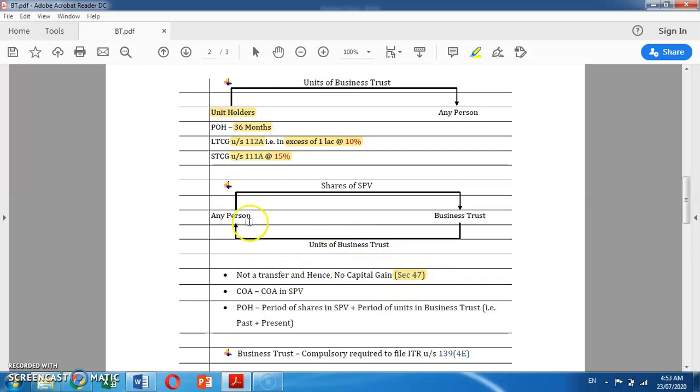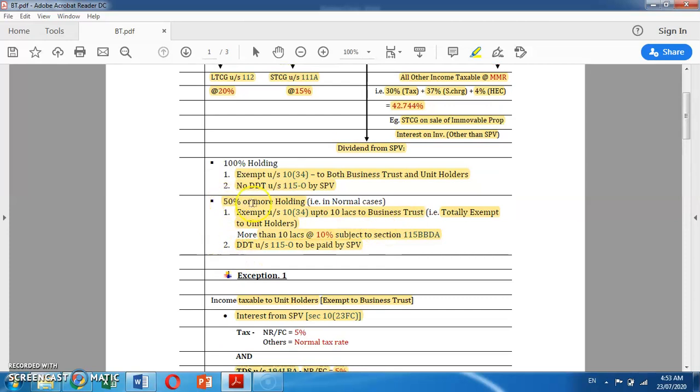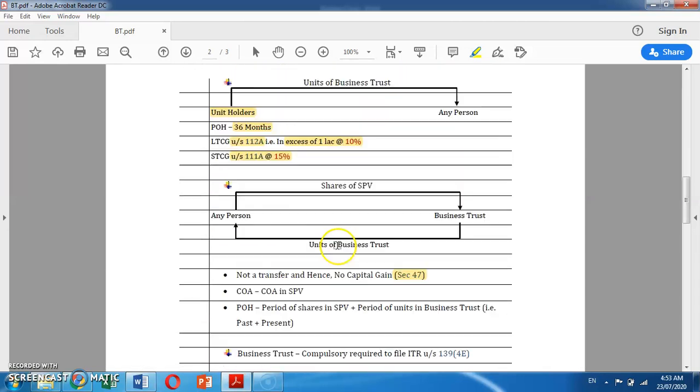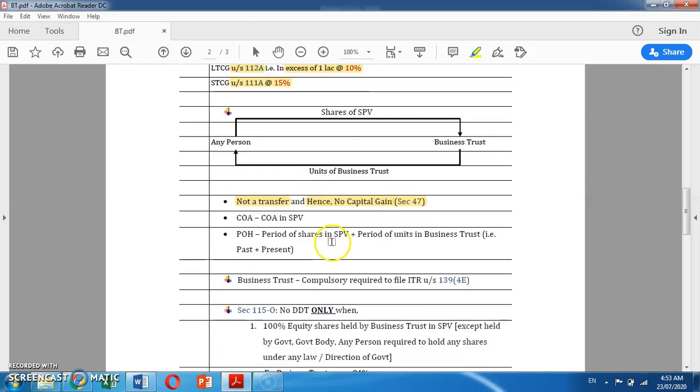It means when any person is transferring its shares of SPV, and here 50% or more holding is of the business trust in SPV, it means 49% or less is held by another person. So if such other person transfers the shares of SPV to such business trust against units of the business trust, then it is not considered a transfer and no capital gain is levied. But here the concept of MAT applies under Section 115JB.